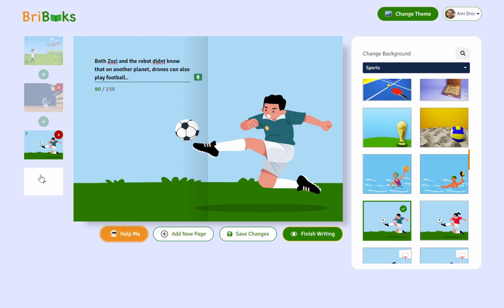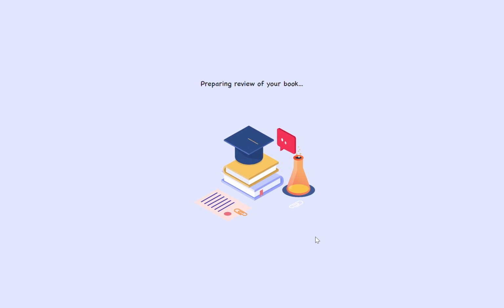etc., etc., etc. I'm adding pages, and a good book should have at least 20 pages, but you can do much, much more. It's really up to you. You can write just one paragraph like I'm doing here, or you can write full pages. It's totally up to you. But you will keep writing and add themes and design from as many subjects. And then when you're ready to finish writing and you click finish writing, you go into a review mode.